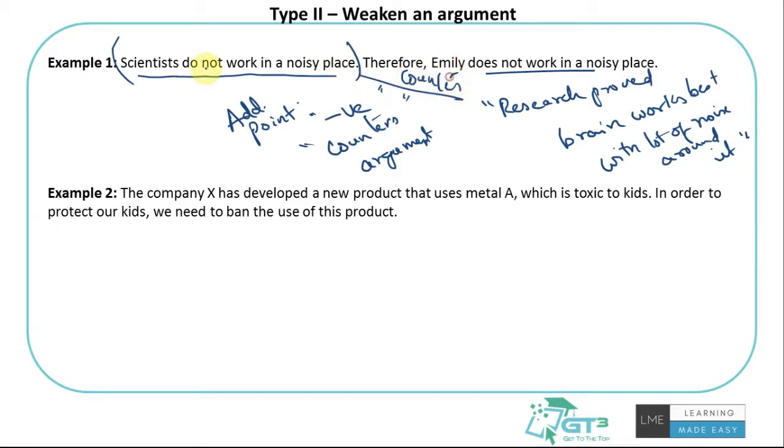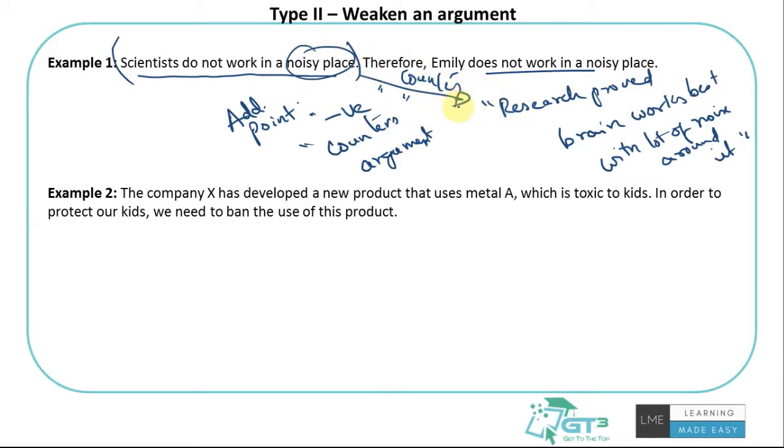Because it says scientists do not work in noisy places, fair enough, but then there's a lot of research that says the brain works best with a lot of noise around it. That means the brain works best in a noisy place rather than a silent place. So scientists should ideally prefer working in noisy places so that their brain also works best. So this is like an additional point which would counter this.